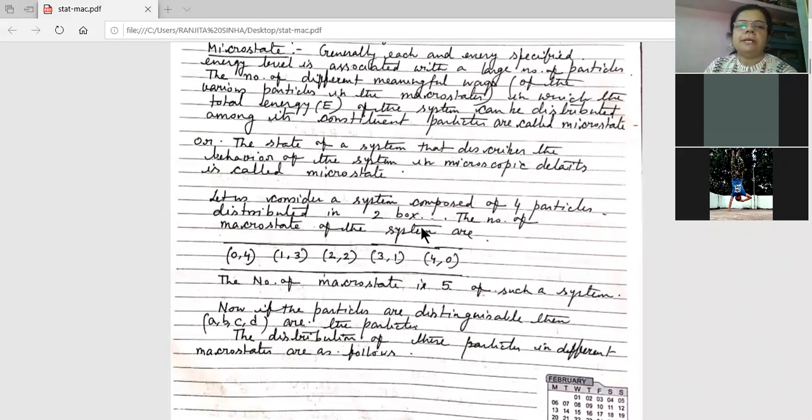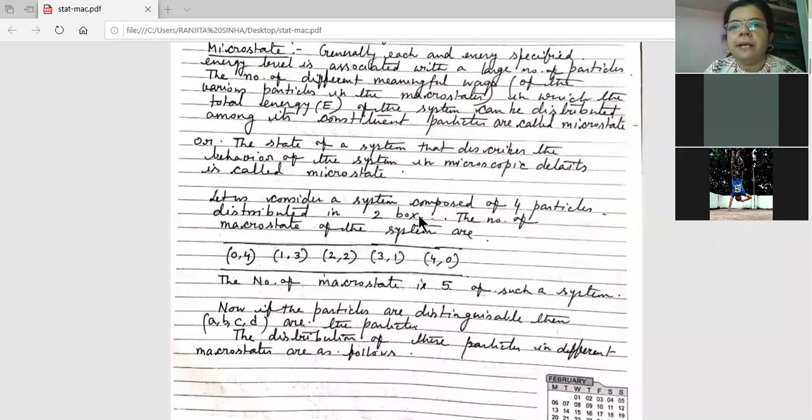Now we are considering a system. Listen very carefully. This is very important, because if you don't understand it, you will have a problem later. I'm starting from one problem, then the definition will be clear for you. Let us consider a system composed of 4 particles distributed in 2 boxes.